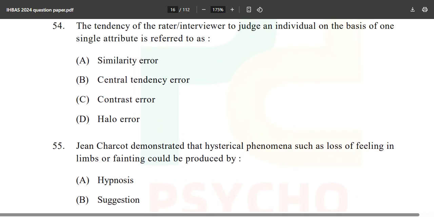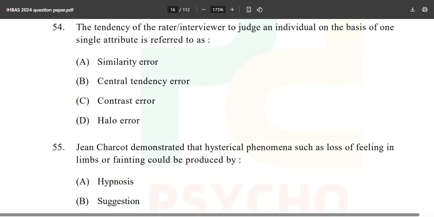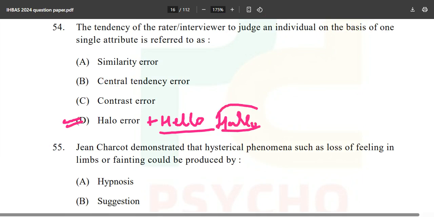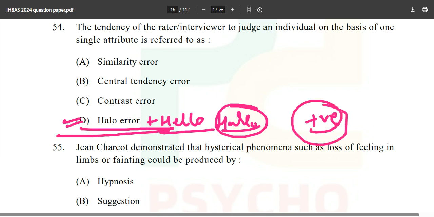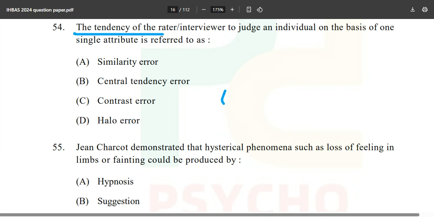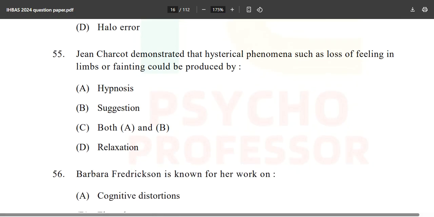Similarity error, central tendency error, contrast error. No. What is hello? Hello is yes, same like saying hello to someone. In any case you are doing the positive thing. If it was written horn, you would have marked the same thing. The tendency of the rater or interviewer to judge an individual on the basis of one single attribute is referred to as the halo error. Halo and horn are the two important things.